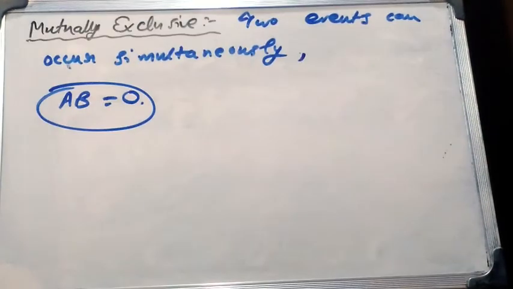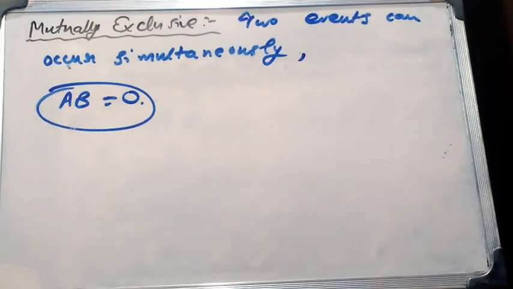Now, what are mutually exclusive events? If two events cannot occur simultaneously, then they are called mutually exclusive events for a given random experiment E. Elaborating, two events A and B connected to a random experiment E are said to be mutually exclusive if A and B can never occur simultaneously in any performance of E. That means A∩B is empty.